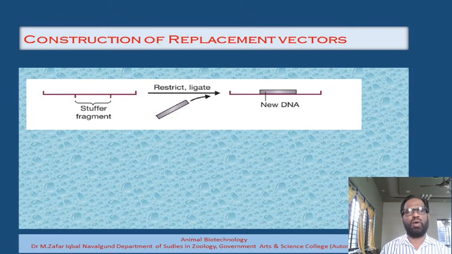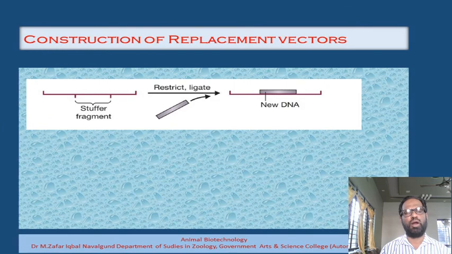The simple thing is that you have to digest this replacement vector with the restriction endonucleases. Then the digestion will take place. Then you have to introduce the gene of your interest. In order to remove the possibility of reintegration of the stuffer fragment, another set of restriction endonuclease sites is introduced in the stuffer fragment, so that it gets converted into very short fragments. Once it gets converted into very short fragments, there is no possibility of reintegration of this stuffer fragment, and the only candidate available for integration is the foreign DNA.